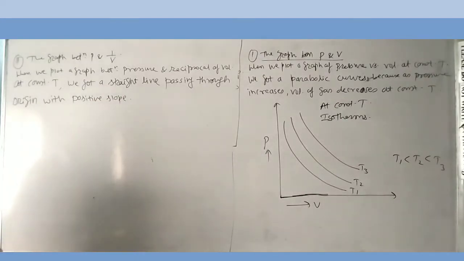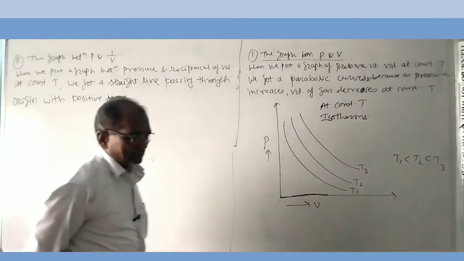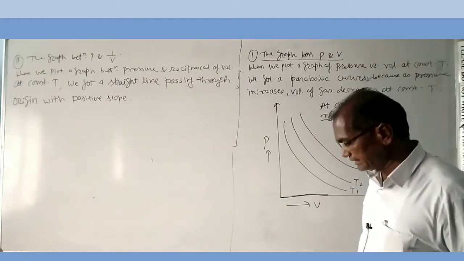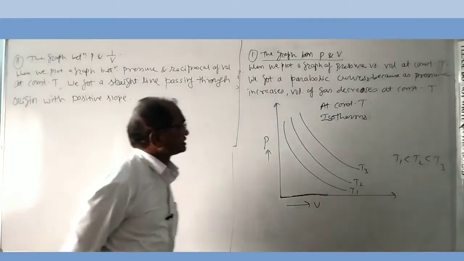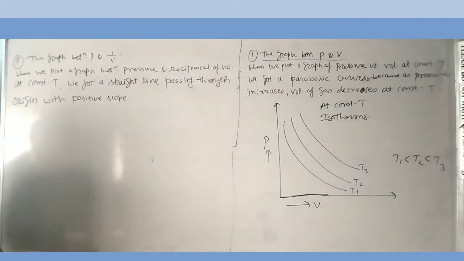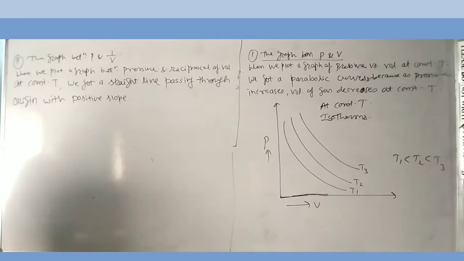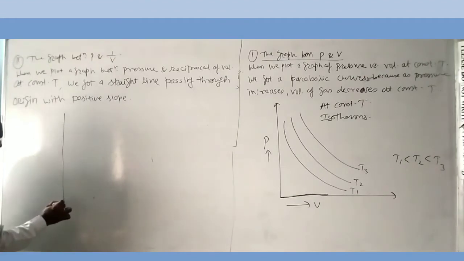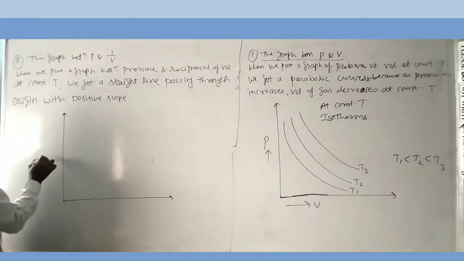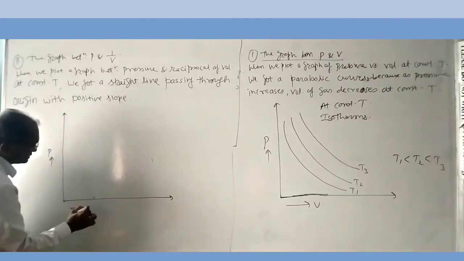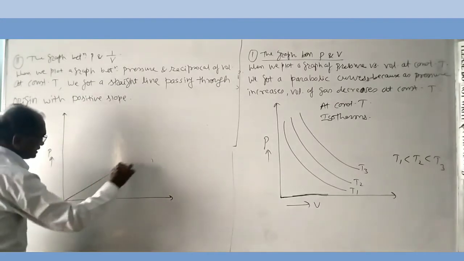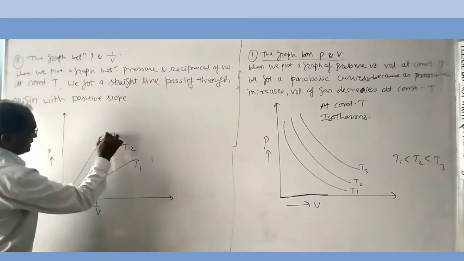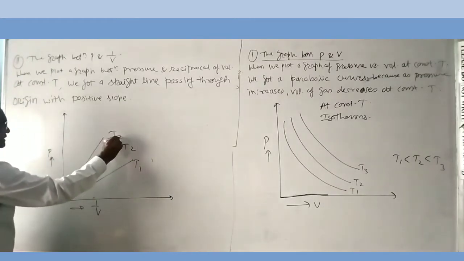Second graph, the graph between pressure and 1 upon volume, that is, the reciprocal of volume. When we plot a graph between pressure and reciprocal of volume at constant temperature, we get a straight line passing through the origin with positive slope. That is the nature of the graph, pressure versus 1 upon volume. These are the three different graphs at different temperatures, T1, T2 and T3.